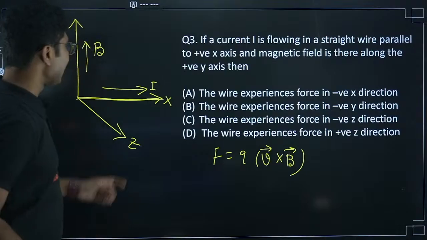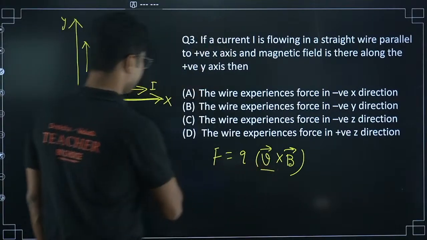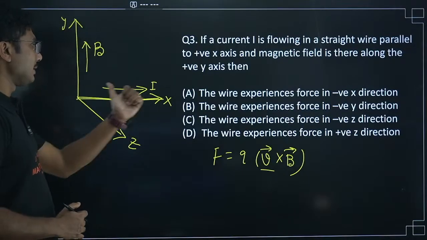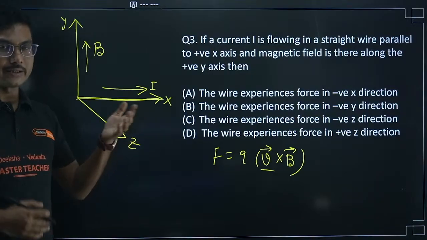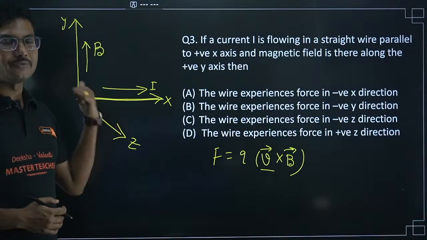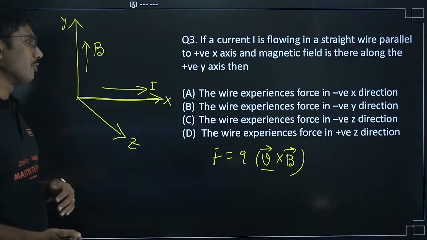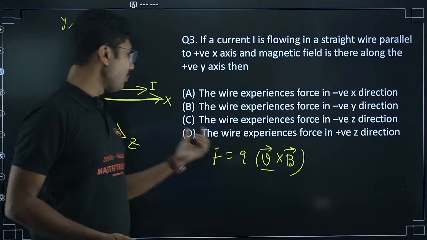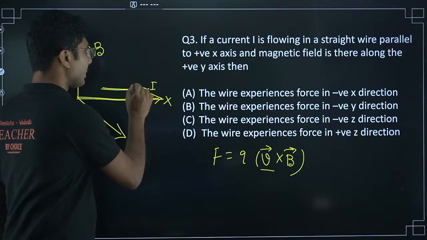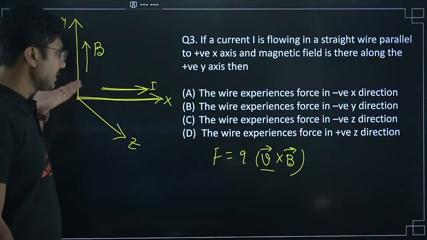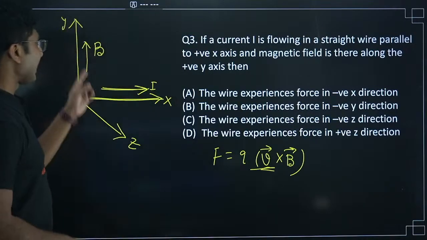Okay, now in this case current is being passed in this direction, so we can take the velocity in this direction. Even though the negative electrons are passing in the opposite direction, current means positive direction, so we will take the positive direction as well. Don't get confused with negative charges. If you are taking negative charges, then you have to apply the law in a reverse form. Okay, so that's why I am taking the positive direction as the velocity of positive charges. So this is the direction of current, so you can assume virtual positive charges are flowing in this particular direction. So that is the direction of velocity, and magnetic field is in upward direction.